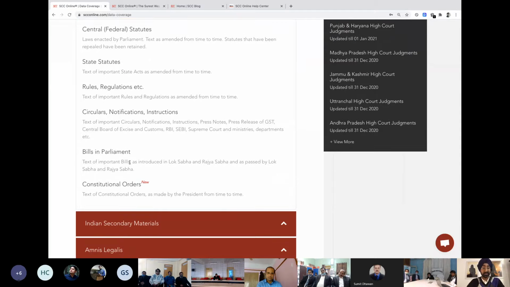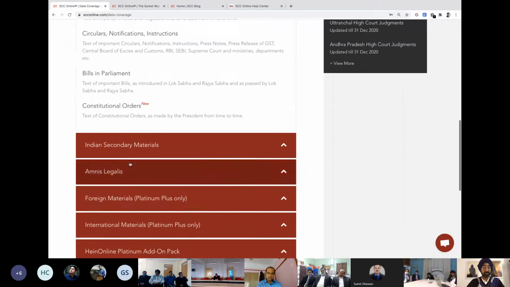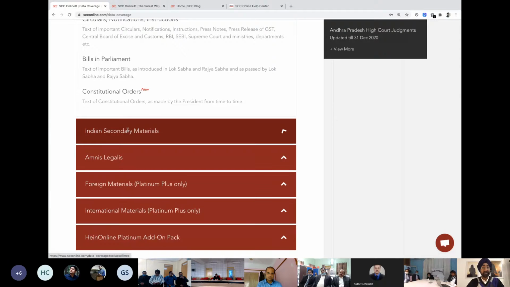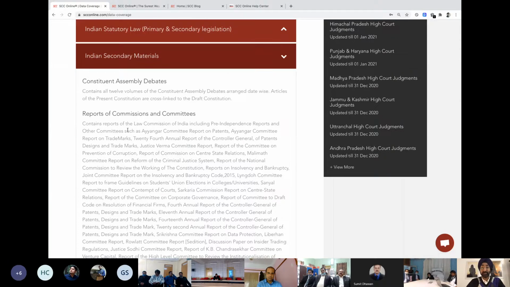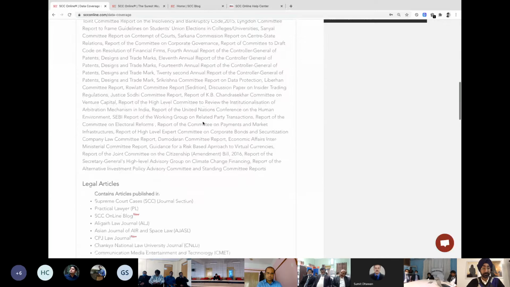Then bills in parliament, we all know what it means, the constitution documents. Secondary material, which aids the primary material over here. The Constitution of India is obviously there, but the backbone of the Constitution, that is the Constituent Assembly debates, are also being kept over here for your reference. Then various reports of commissions and committees have been made available to you, and this is the entire list.